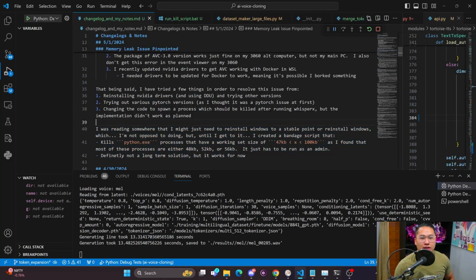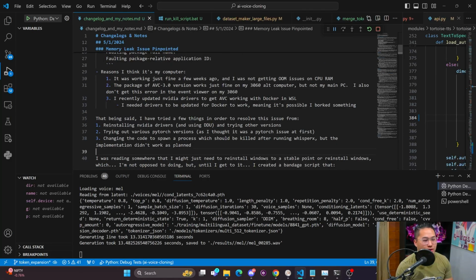And I think this aligns with me updating my NVIDIA drivers a couple of weeks back, and I think something happened. So I think in order to fix it, I need to reinstall Windows and get all that set up from scratch.